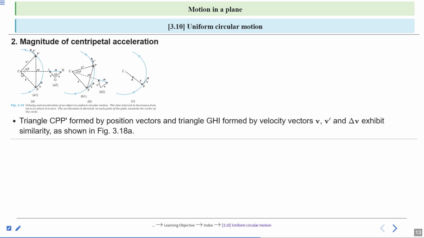This triangle formed by position vectors, and triangle GHI formed by velocity vectors v, v prime and delta v, exhibit similarity, as shown in the figure 3.18 A. The formation of both position vector and velocity vector triangles is the same.